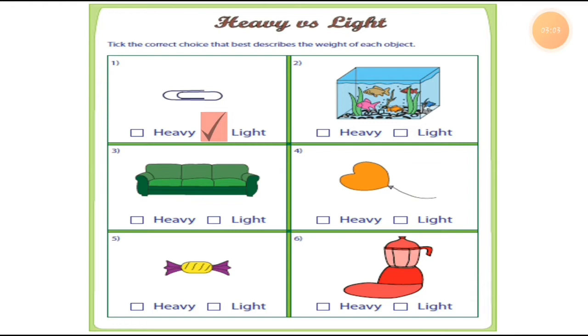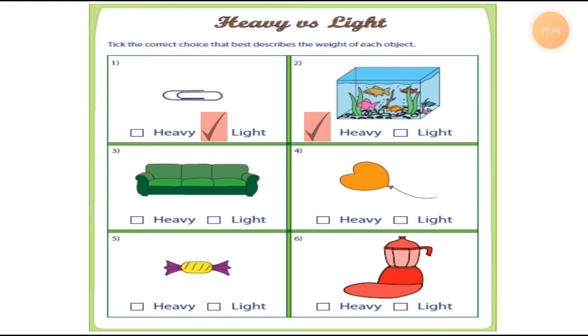If you want to put a fish inside, it is compulsory to put water inside. After putting the water inside, it becomes very heavy, right? So we have to choose the option heavy. So a fish tank is a heavy thing. It is not a light thing. You cannot easily pull up this fish tank.